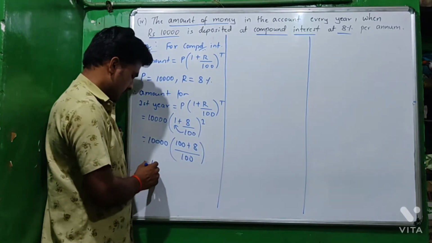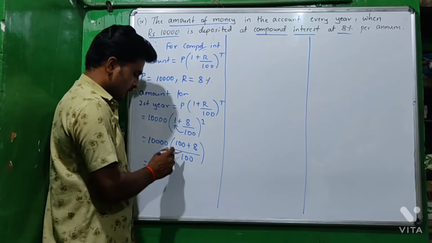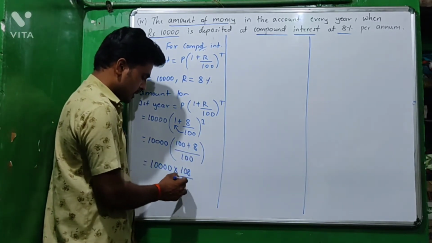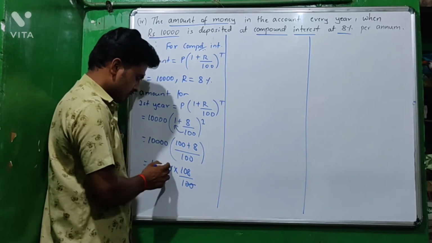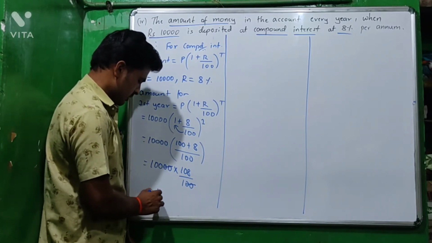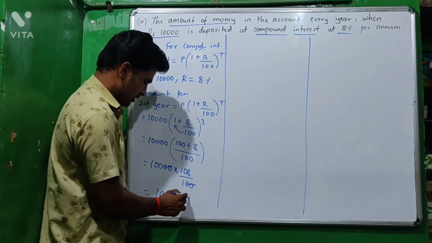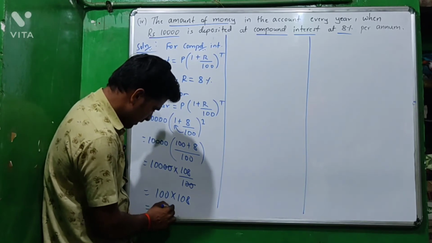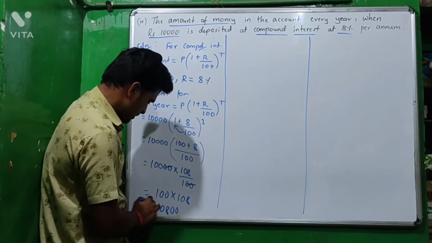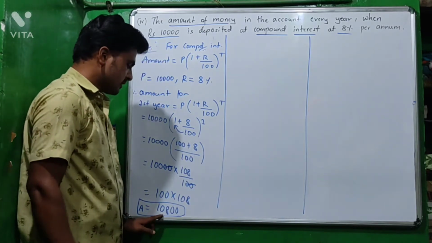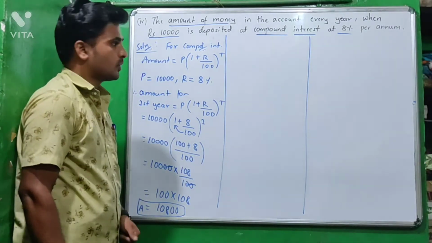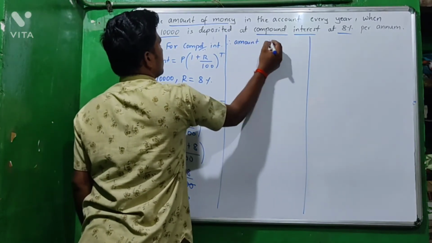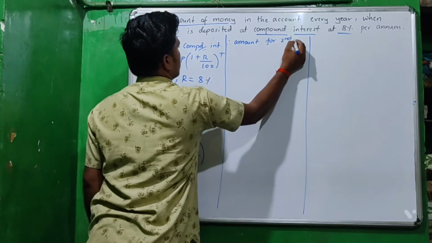Then now 10,000, here bracket means multiplication. 100 plus 8 is 108 divided by 100. The double zero cancels, so that 100 into 108. 100 into 108 is 10,800. So the amount for the first year is 10,800.